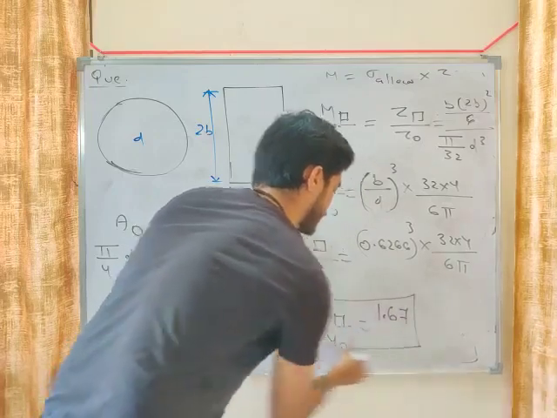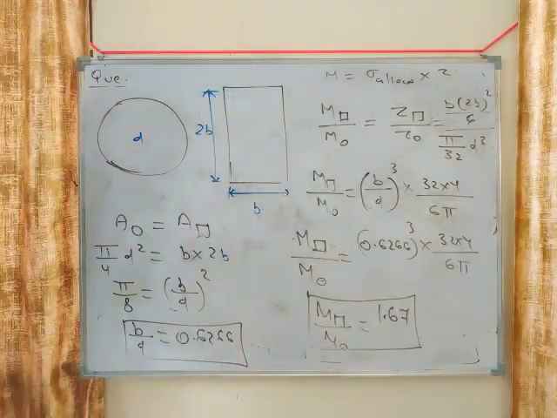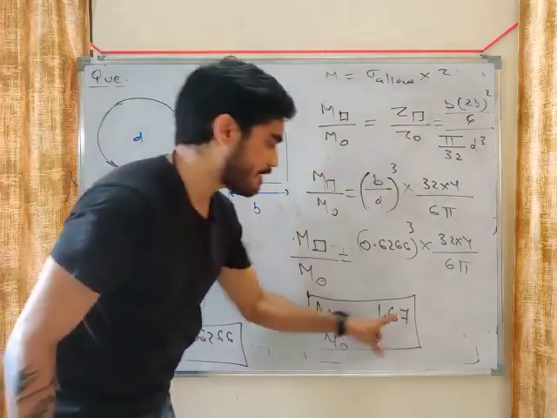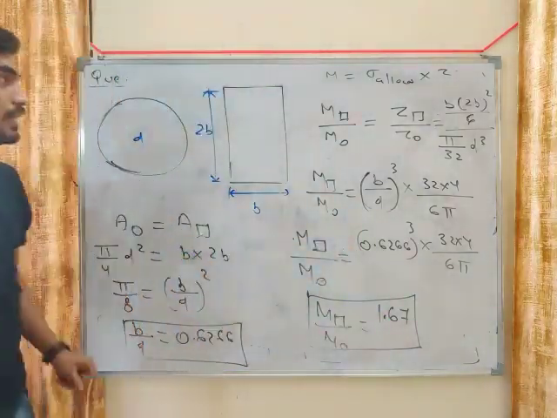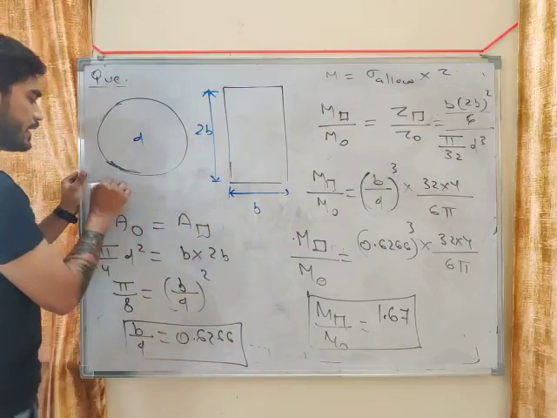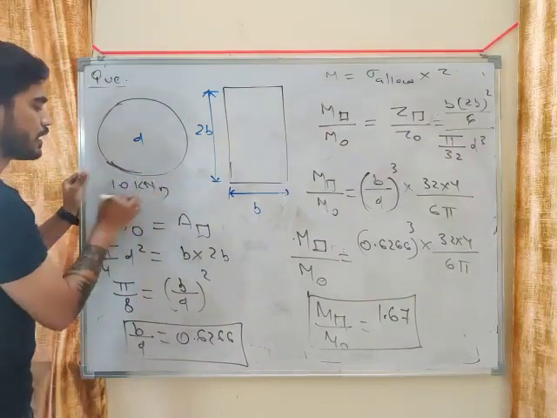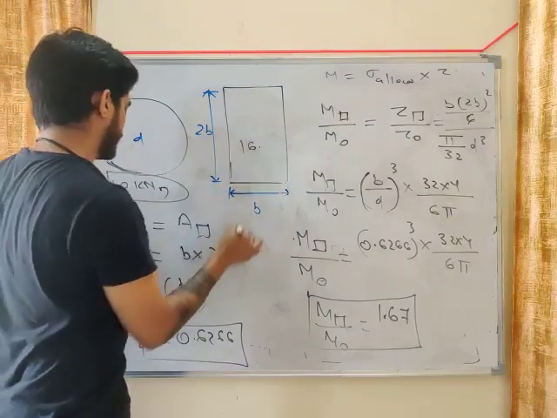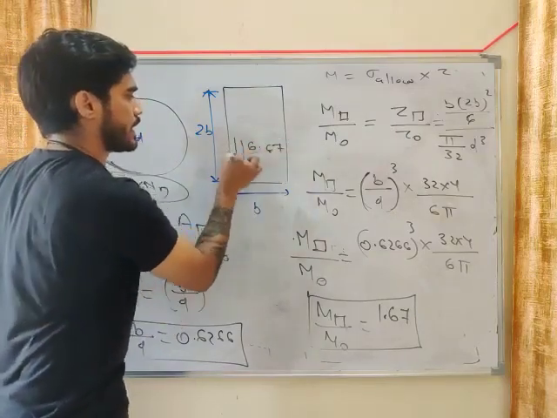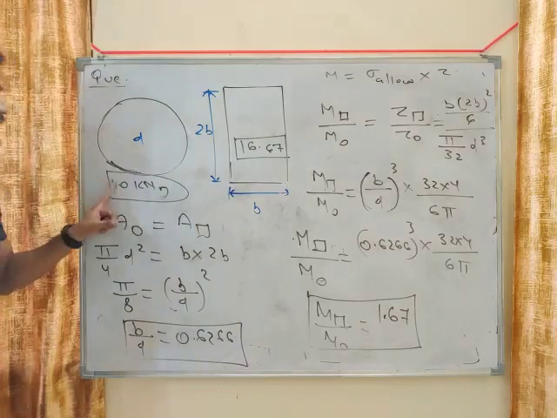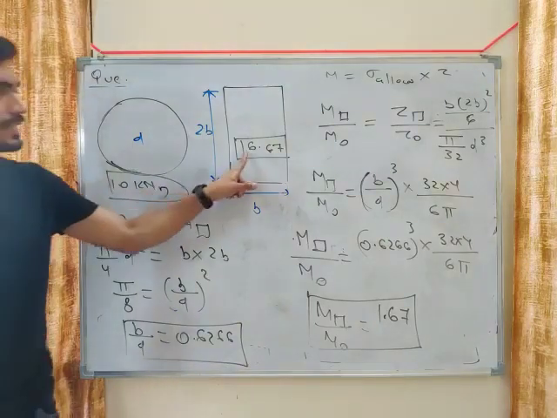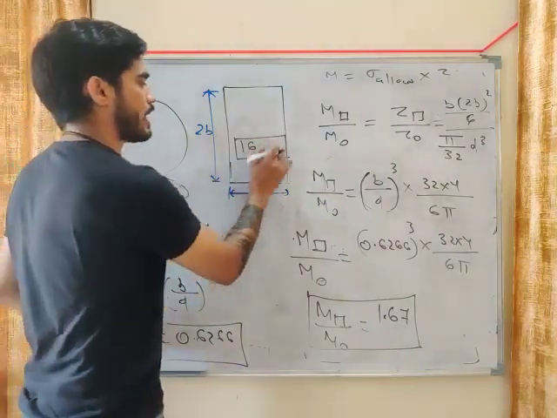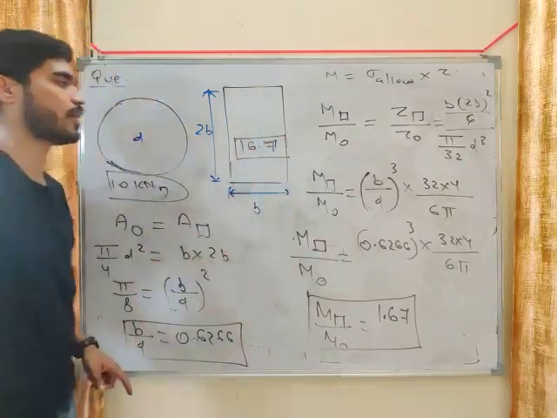1.67. So what is this, my friend? M of rectangle is 67% more than M of circle. If this can sustain 10 kilonewton meter, this can sustain 16.7 kilonewton meter. If this can sustain only 10, this can sustain 16.7. Okay, let's write it 16.7.